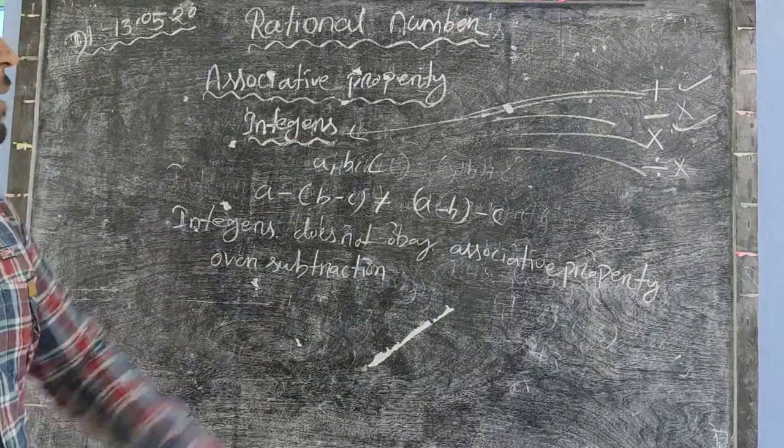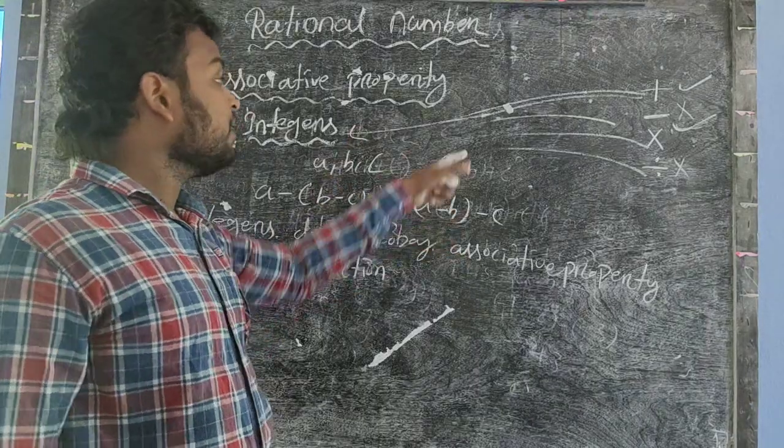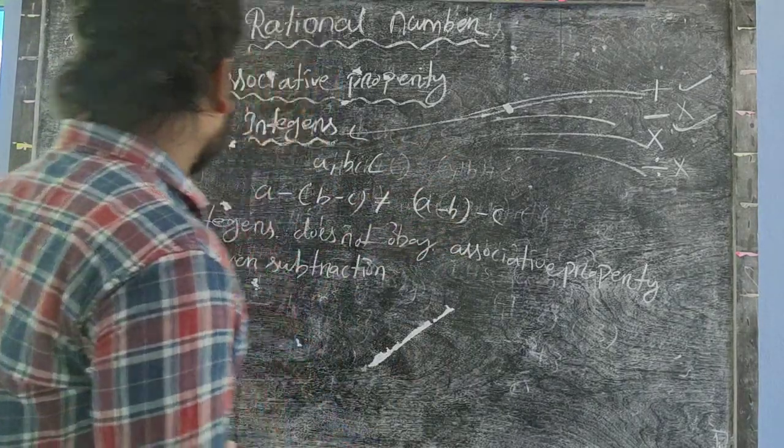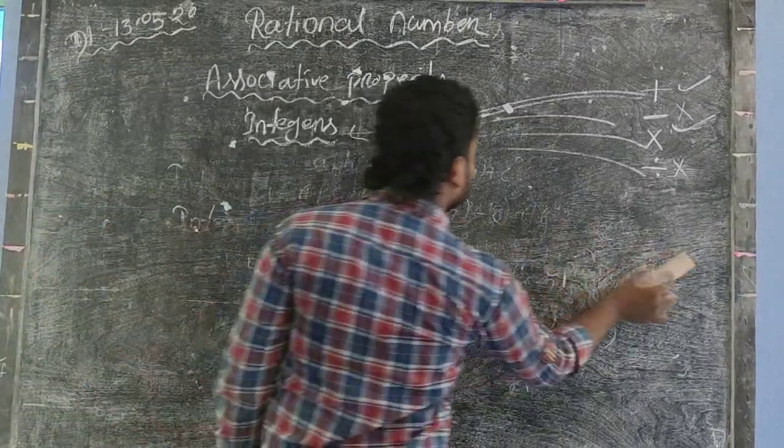Okay, so in the case of addition, integers obey associative property, but in the case of subtraction, they do not obey associative property. Okay, and then write down the third case.